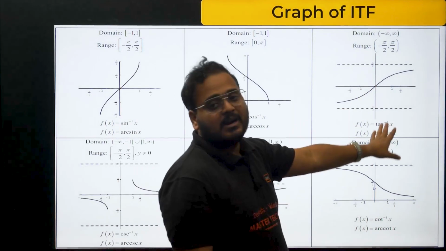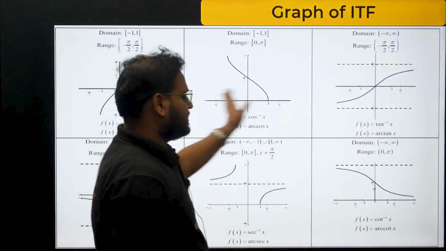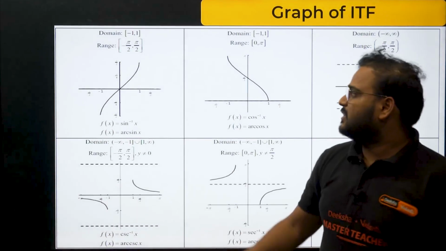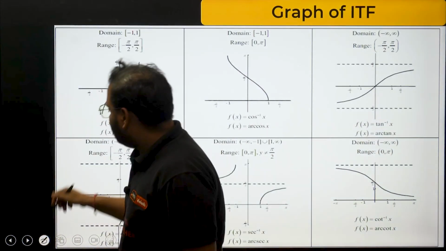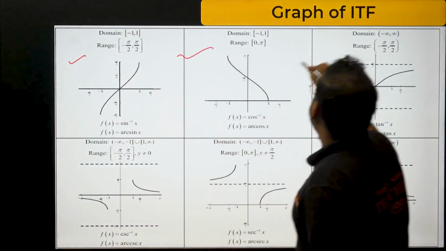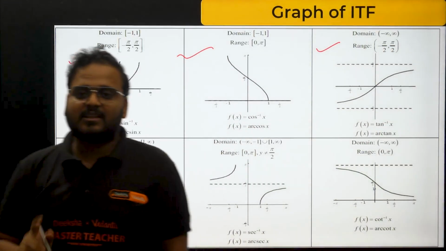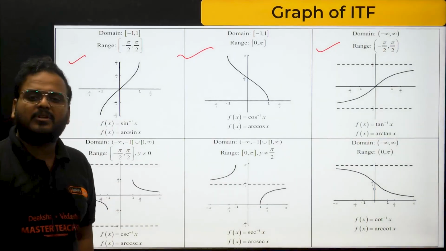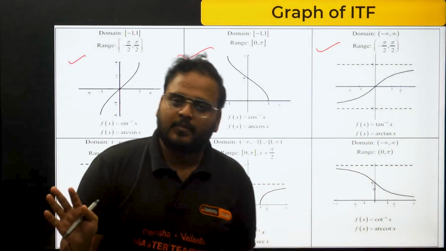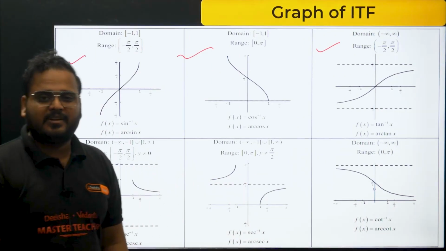This is the graph of tan inverse. So most of the time you will be using the graphs given here as the top 3. You will be using the first, second and third graph. You will not use many of the other graphs. Sine inverse, cos inverse and tan inverse are the most important 3 graphs. For these 3 you have to remember the domain and range, that's more than sufficient. Even for KCET, for the last 3 graphs, only domain and range is important.